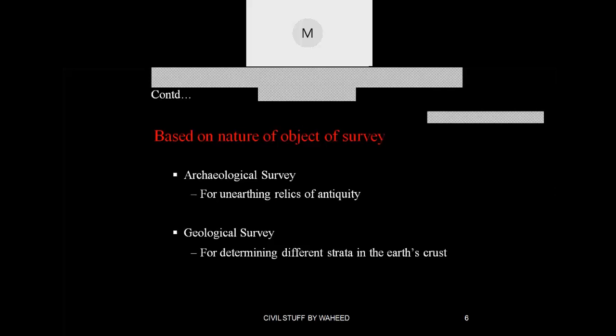What is the purpose? If you go back to your social studies, you studied about the earth's crust, core, mantle. These are the three different strata. So what is the depth of each, what is the extent of each layer, you can calculate by this geological survey.